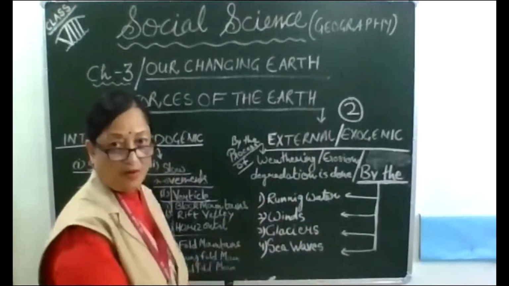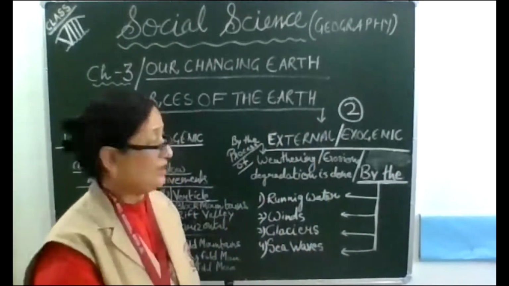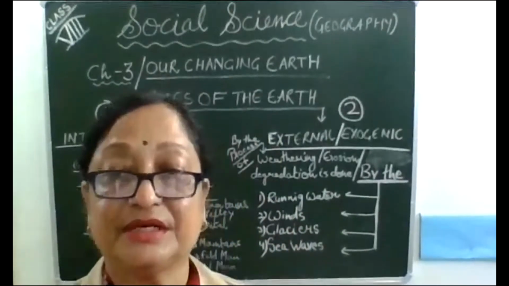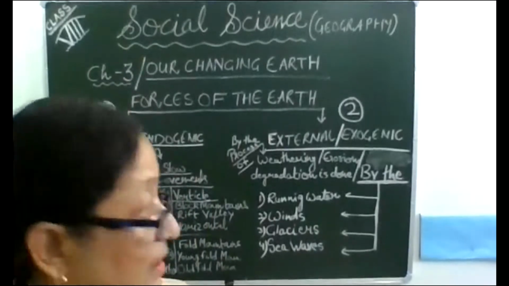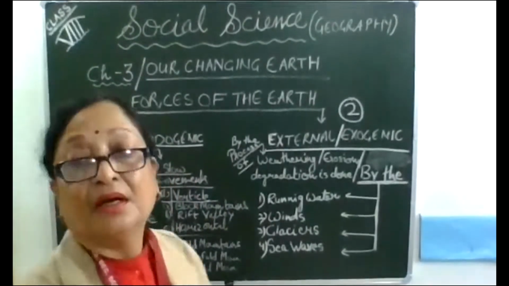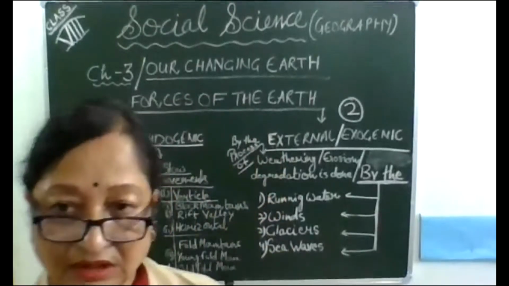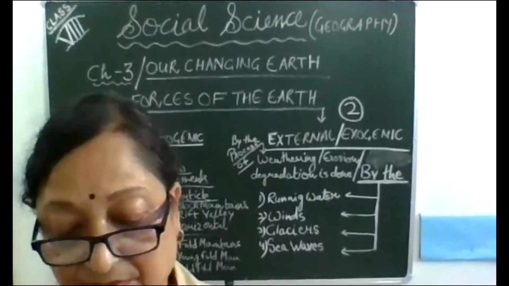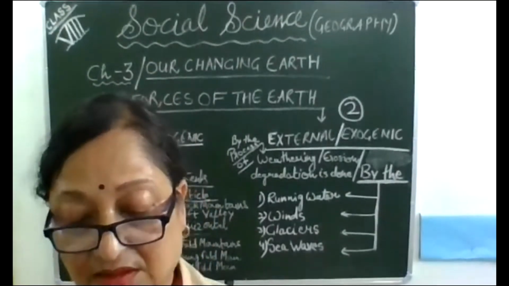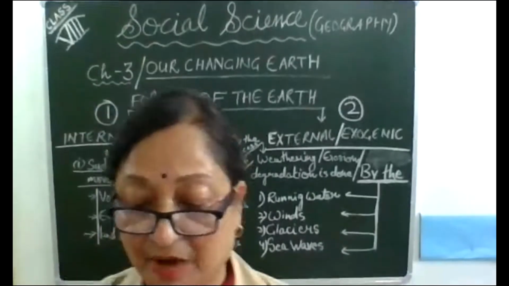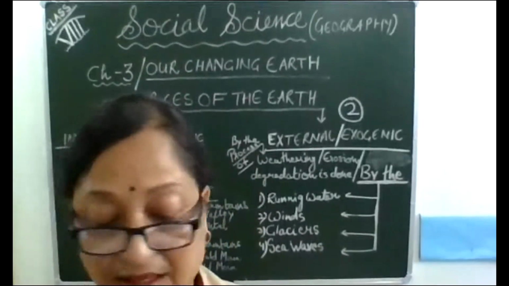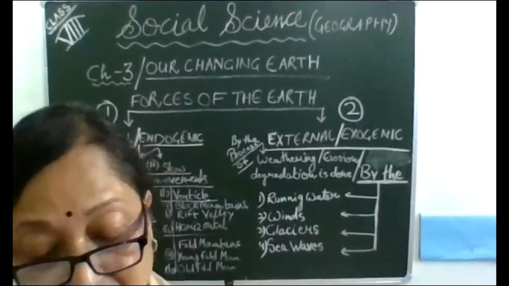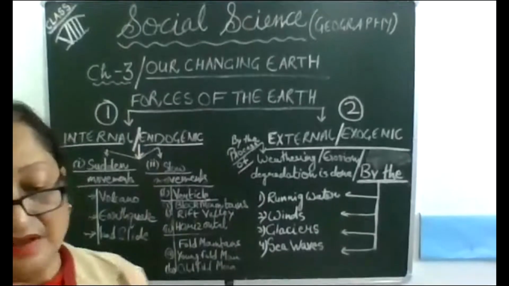Now we will be revising the external or exogenic forces which are responsible for the changing landforms on the Earth's surface. External processes are those in which the forces are generated by external agents like wind, water, glaciers, and sea waves.